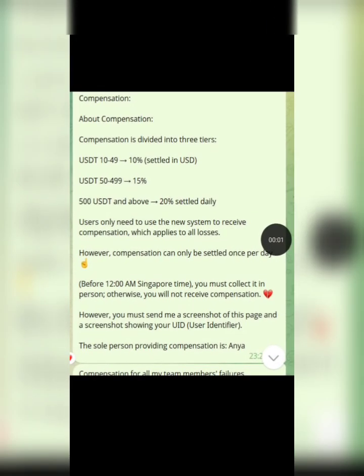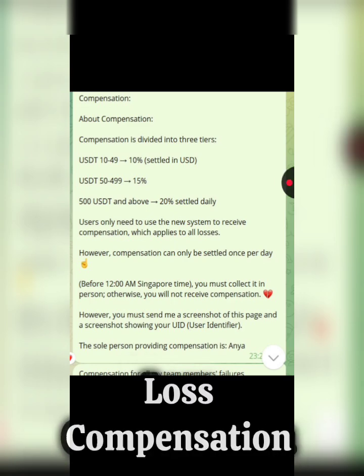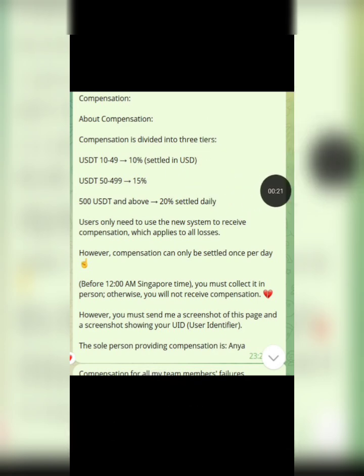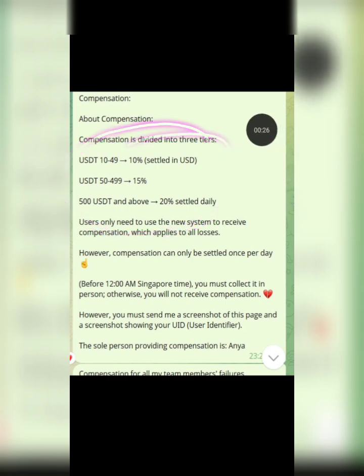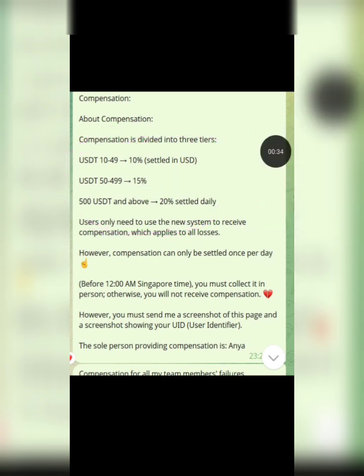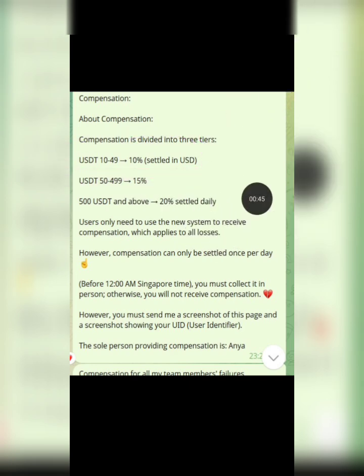Now, starting off with the compensation. So if you're trading on the OKTrading platform and you get into a situation where you made a loss, okay, the team has made a compensation plan for every loss that you make on the platform, starting from 10 USDT and above. Okay, and this is how it works. The compensation is divided into 3 tiers. Now, if you traded on the platform and you made a loss from 10 USDT to 49 USDT, you get 10% settlement for the loss. That means you get 10% of the amount you lose if it is between 10 to 49 USDT.